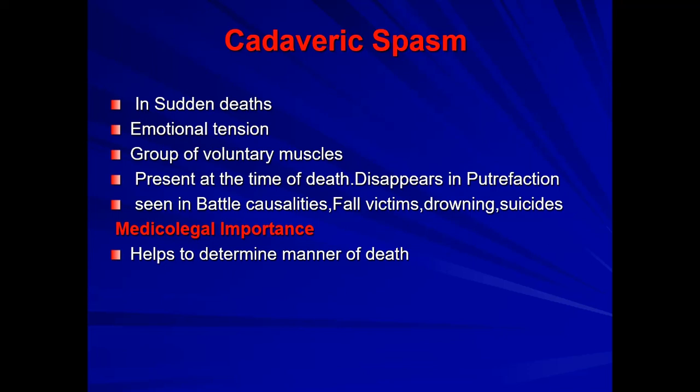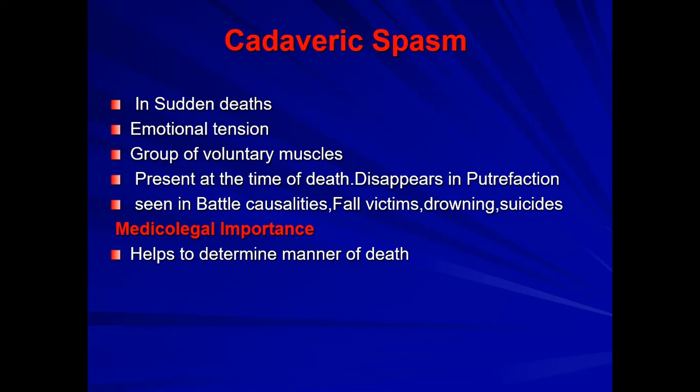Next, a small important thing is cadaveric spasm. It's seen in sudden death. It is due to emotional tension, so it is more related with rigor mortis, stiffening of muscles.